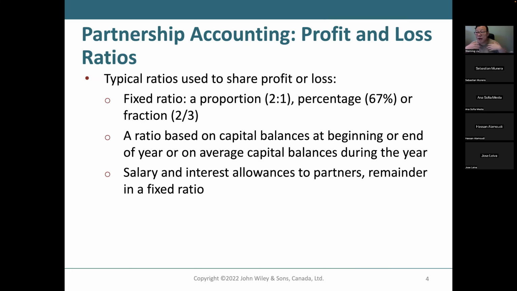It's my client, I bring them to the partnership, and I'm more knowledgeable, so I should get more. So you can see there are different ways to allocate profit or loss. But the whole point is that it has to be written in the partnership agreement and agreed by all the partners.